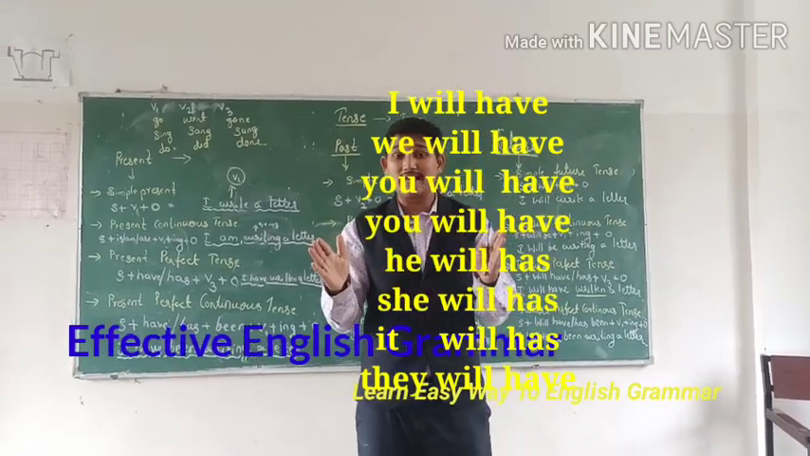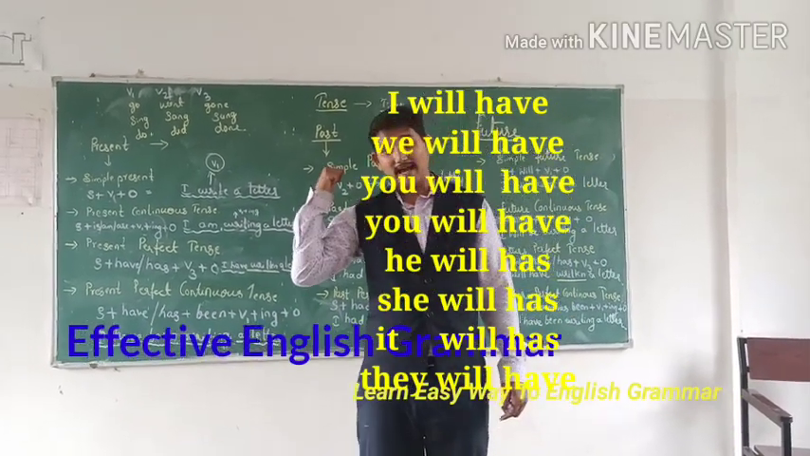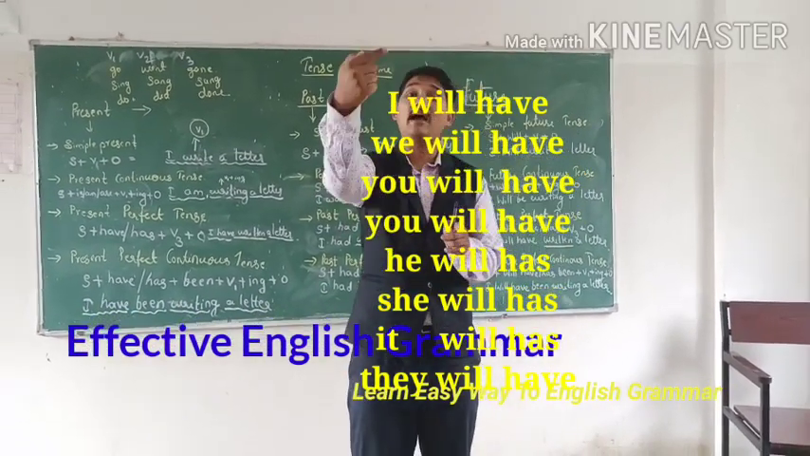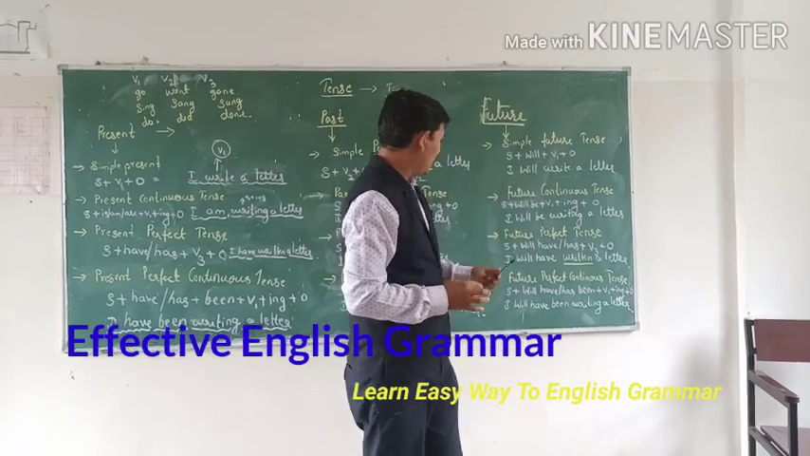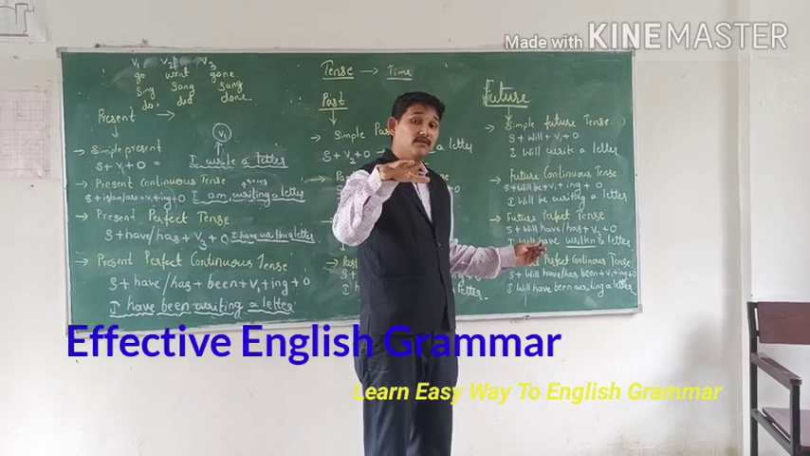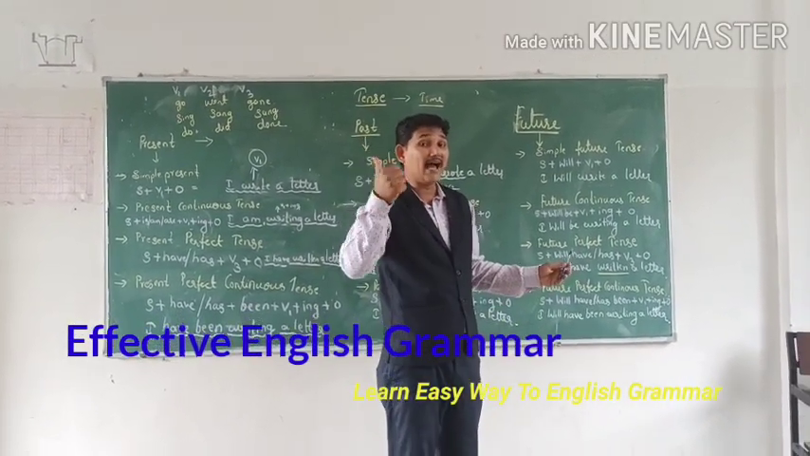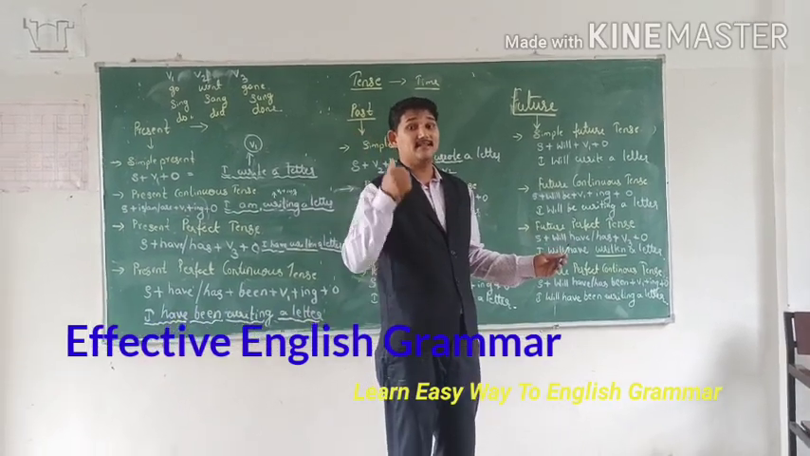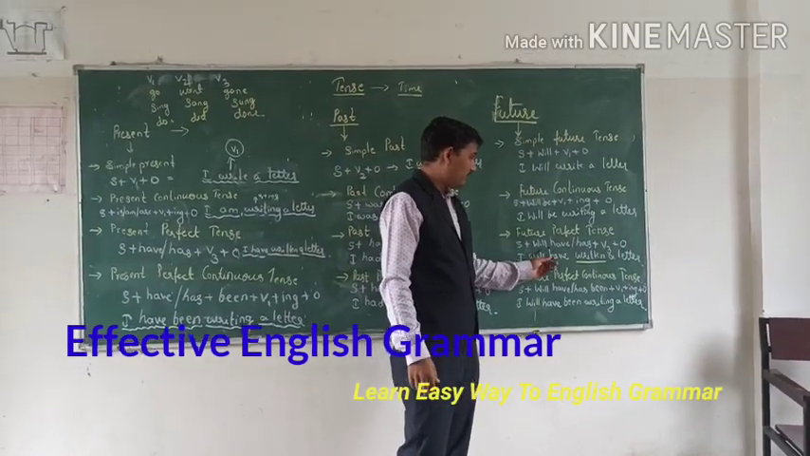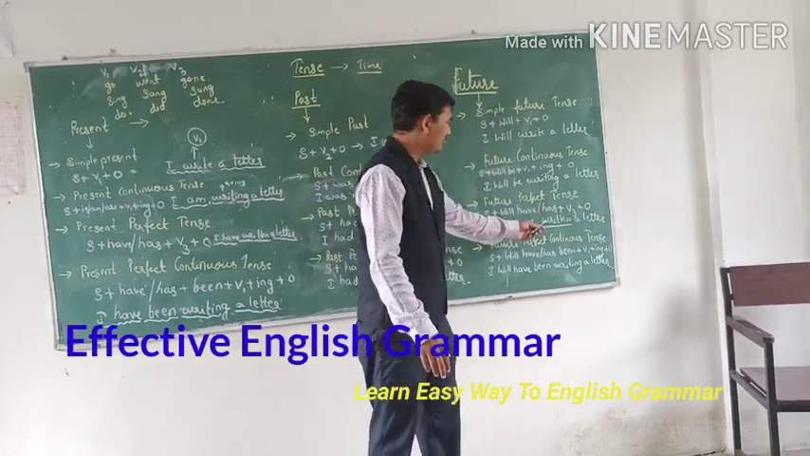It do not use this like. We have to use it: he will has, she will has, and it will has. Again, when they come, they will have. It is correct. I will have, you will have, we will have, you will have, he will has, she will has, it will has, they will have. So like this we have to use. When it becomes will have or has, compulsory, again we reform.